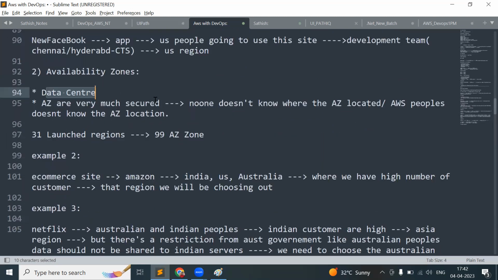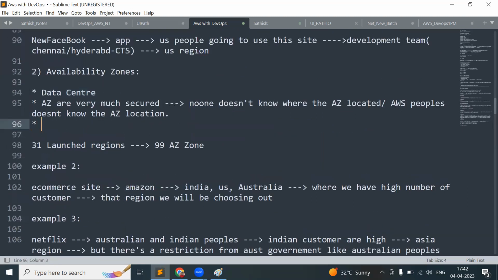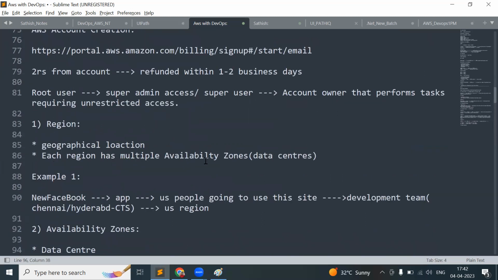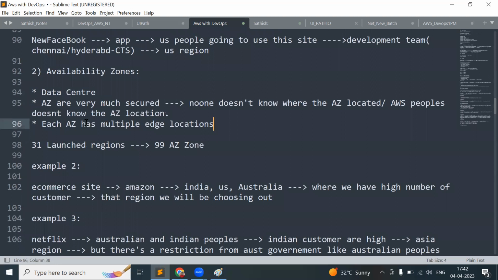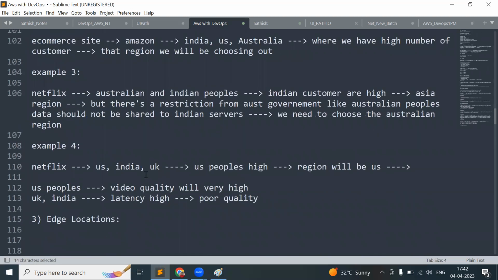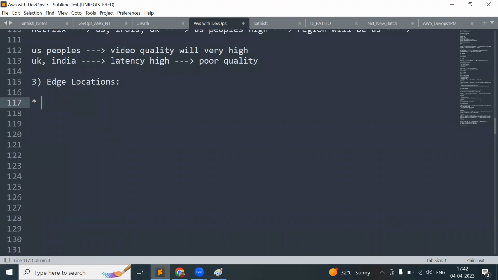And one more point, if I add now, each availability zone has multiple edge locations. Each region has multiple availability zones, and each availability zone has multiple edge locations. Now, what is meant by edge locations? Here, the data will be cached.